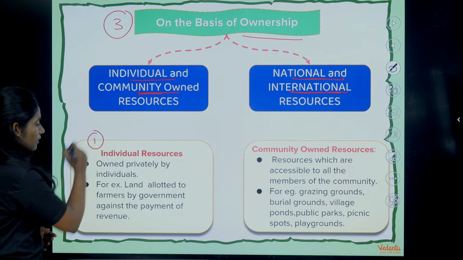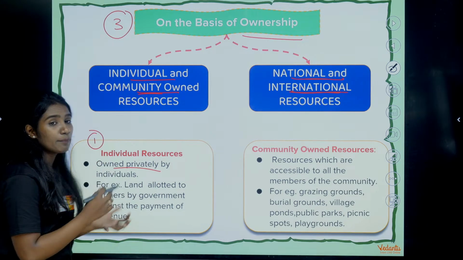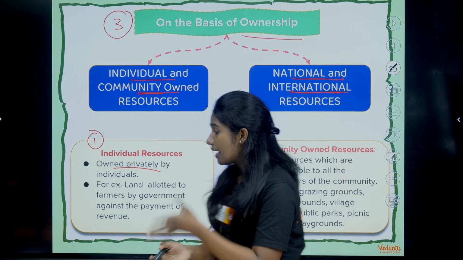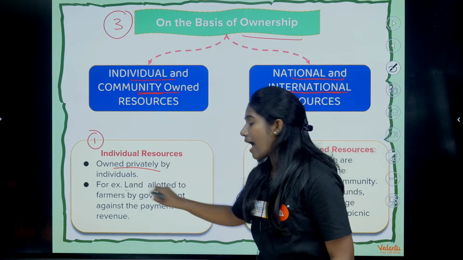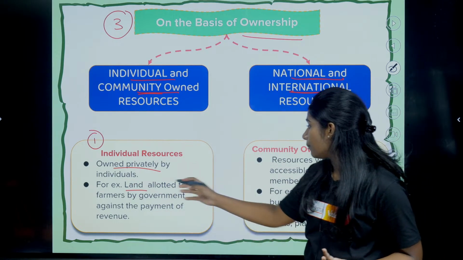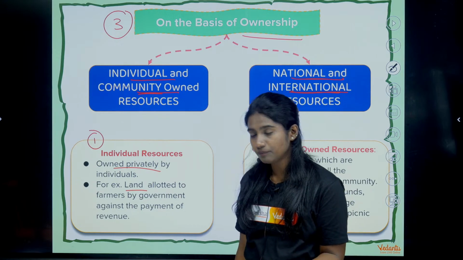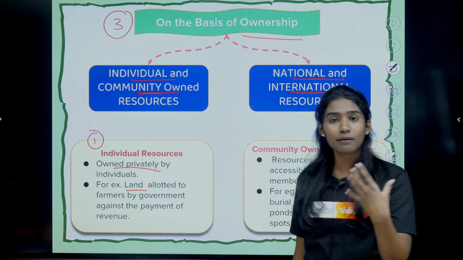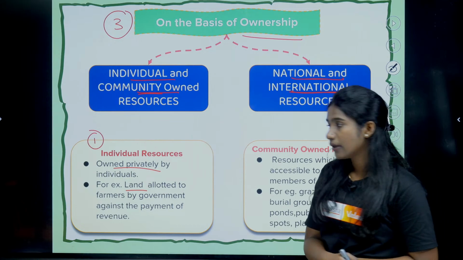Like I told you, the first one is individual, which is owned privately by a particular person. For example, it can be land that is allotted to a farmer by the government, right? And then it can be, like I told you, a garden also, right?